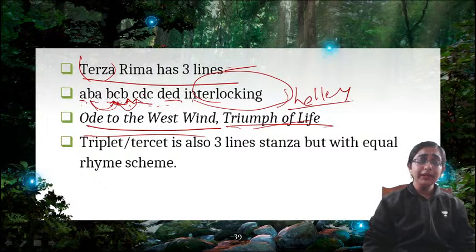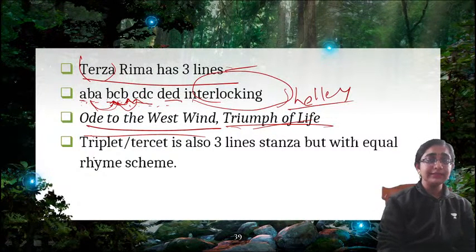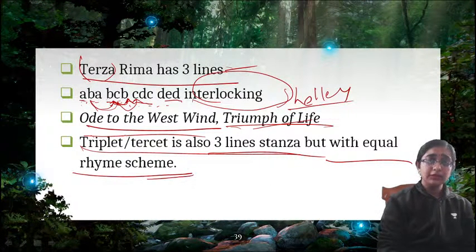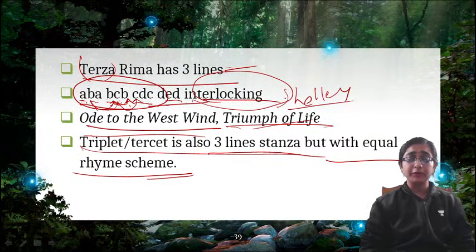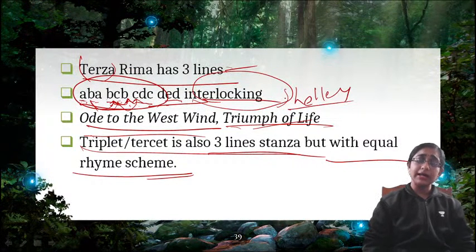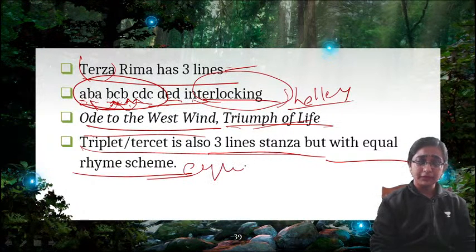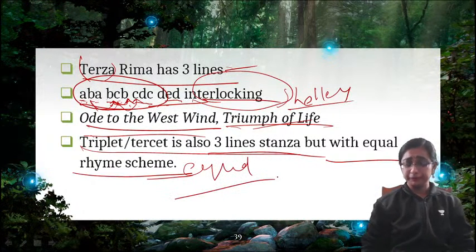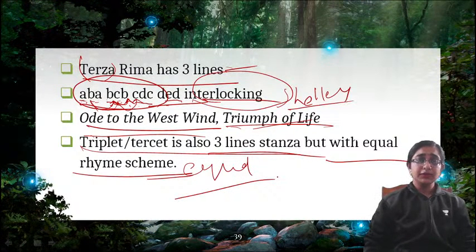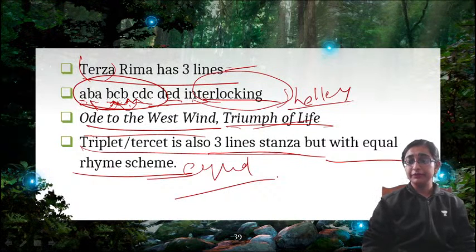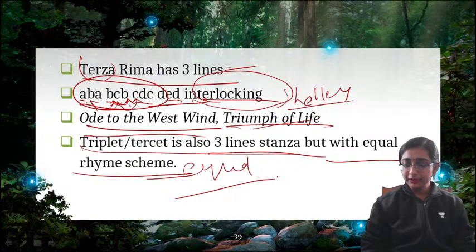Now, what is triplet? Triplet or tercet, this is also a 3-line stanza but with an equal rhyme scheme. So the rhyme scheme is equal. This kind of thing cannot be found in terza rima. So triplet or tercet is also a 3-line stanza, but the rhyme scheme is equal. Okay, equal rhyme scheme throughout the poem. So these are the two types of 3-line stanza form. One is terza rima, another is triplet. Okay.